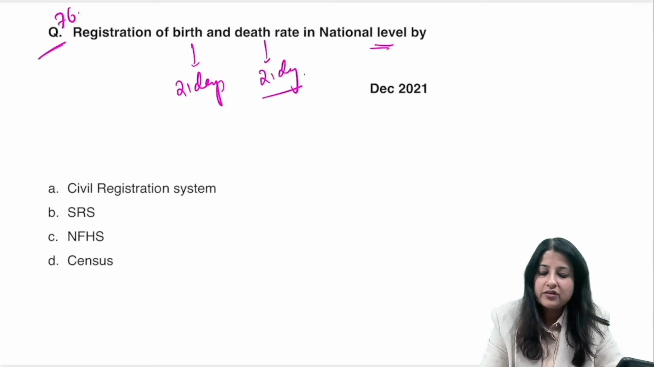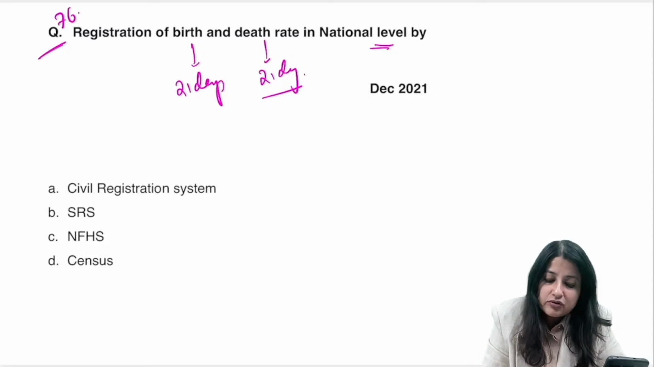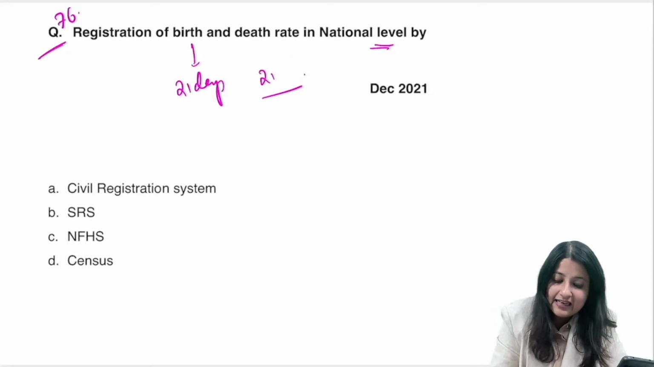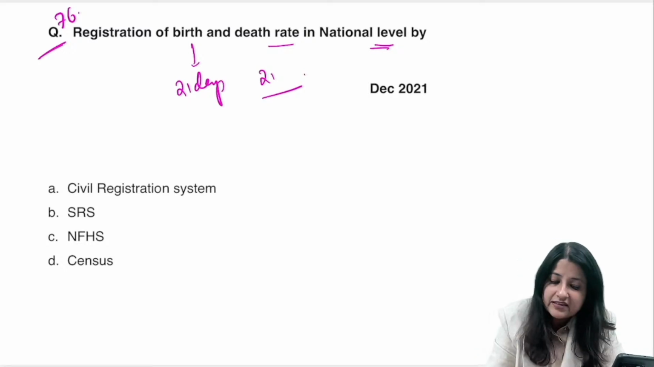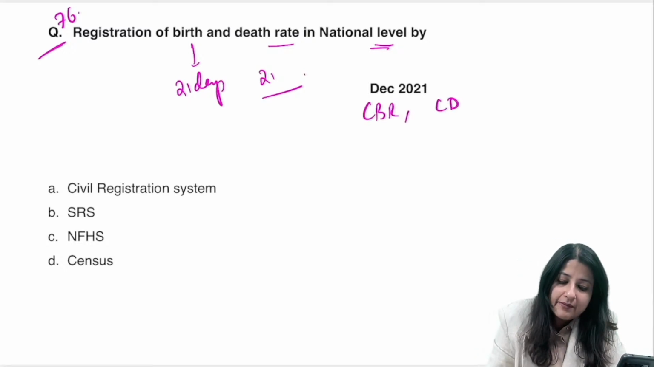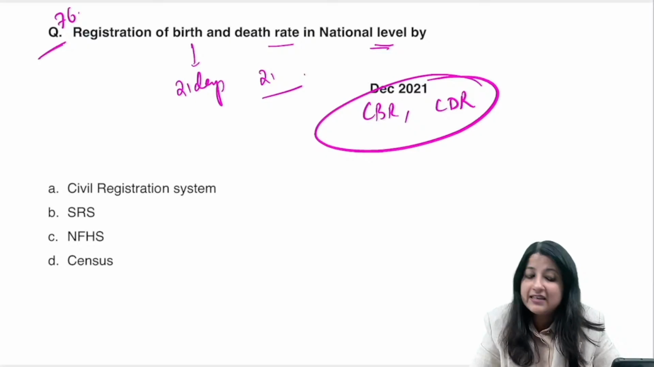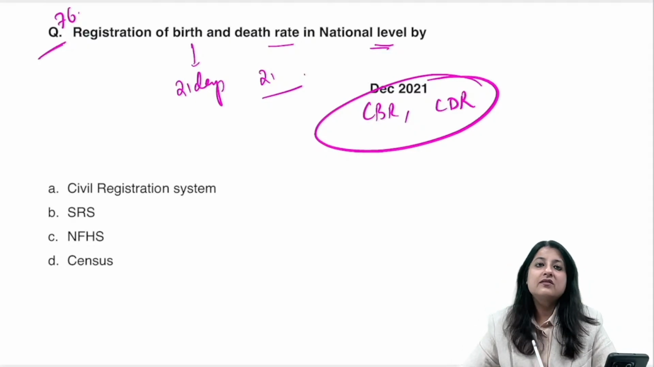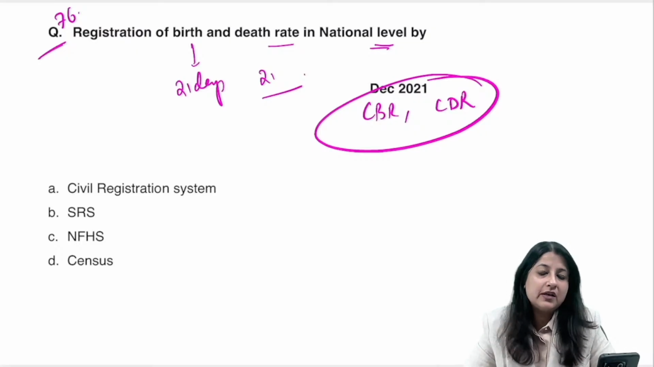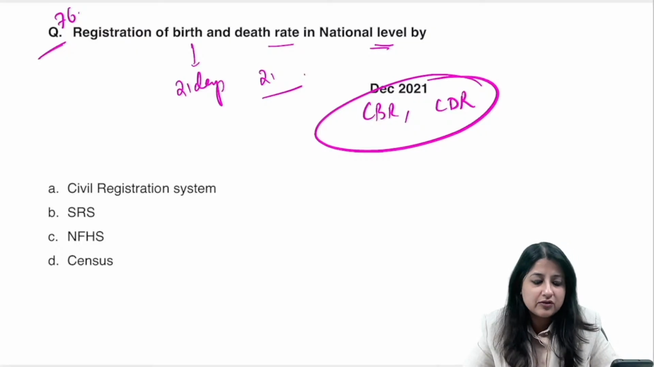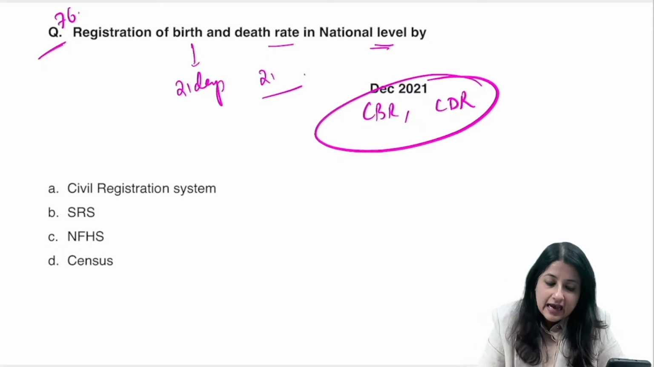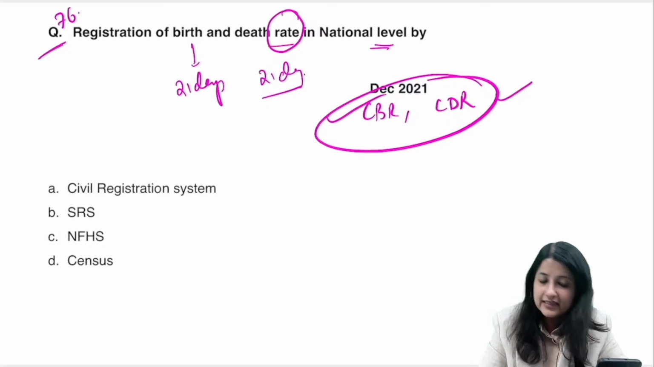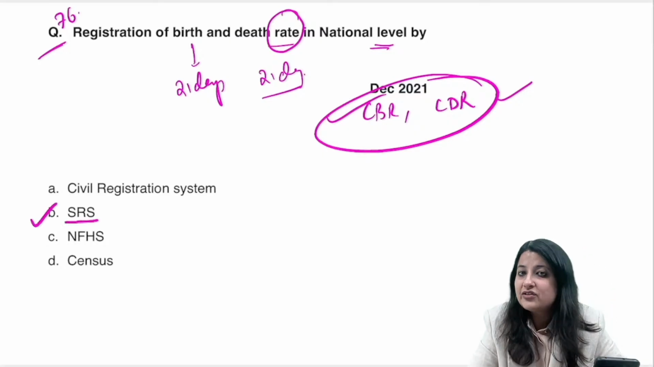Now here the question is not about birth and death. The question is mentioning registration of birth and death rate in India. So don't get confused. I have asked about CBR and CDR. I'm asking you about birth and death rates in India. Who is doing that? That is not the civil registration system. In the civil registration system, the responsibility is that birth should be registered within 21 days and death should be registered within 21 days. Here the question is CBR and CDR. Whose responsibility is CBR and CDR? It is under the Sample Registration Survey.